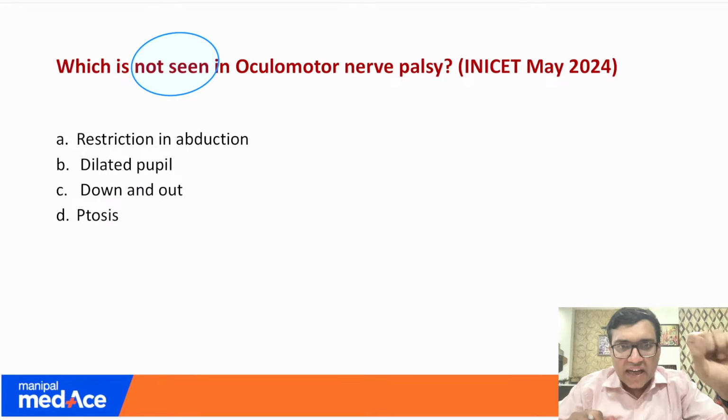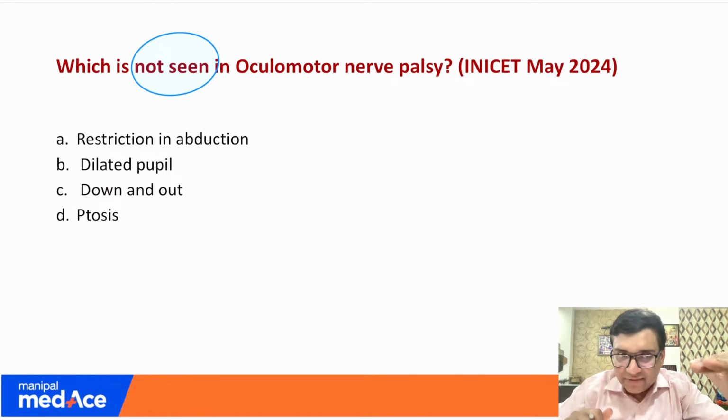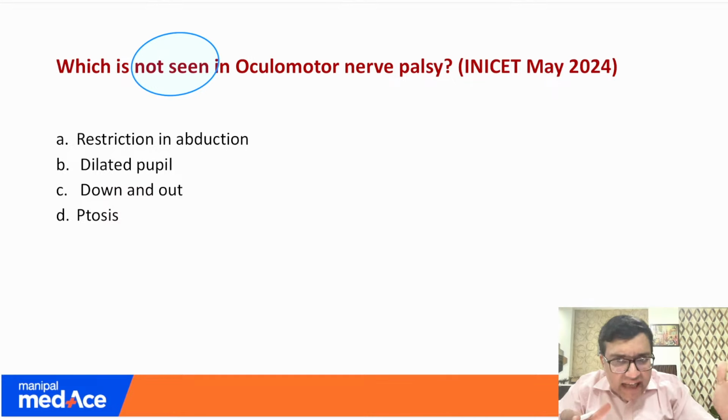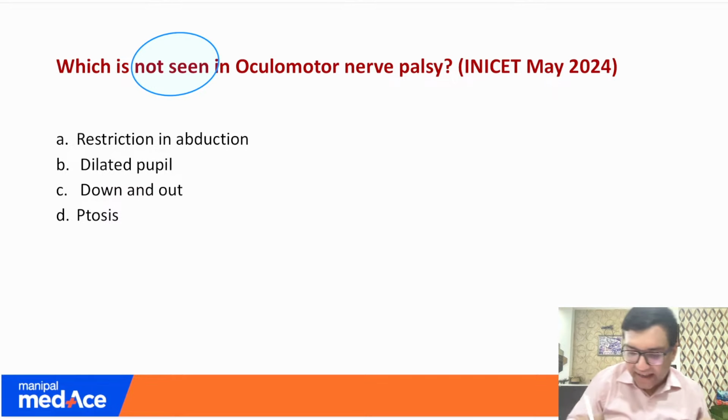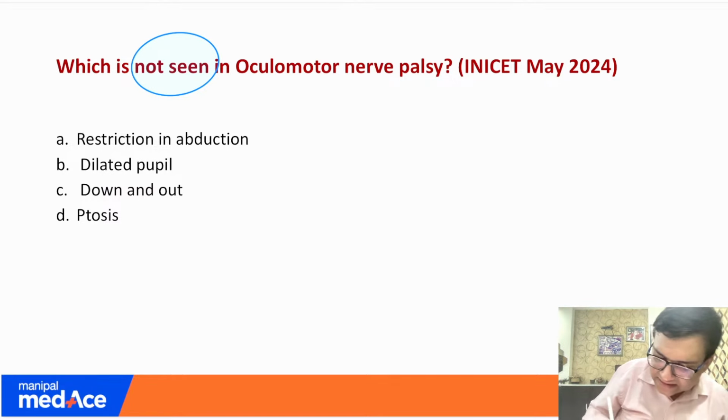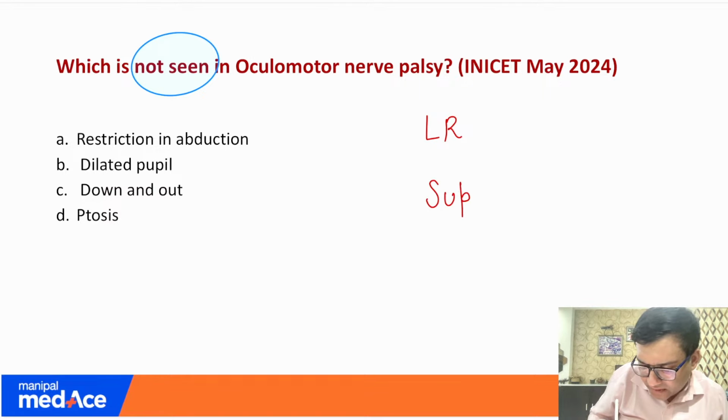So if there is a third nerve palsy, all the extraocular muscles would be involved except two muscles, your lateral rectus and superior oblique.